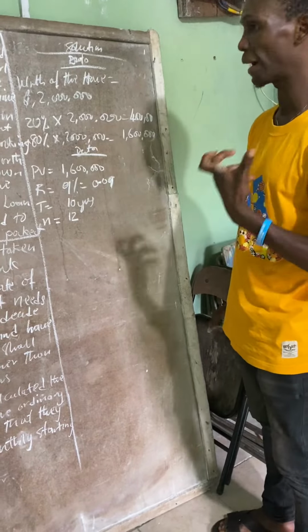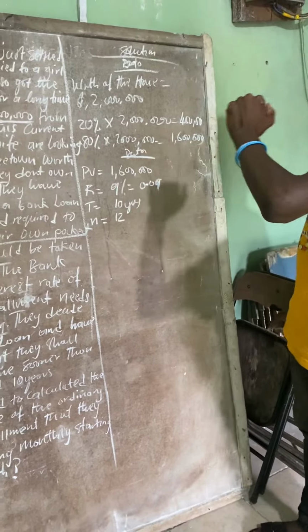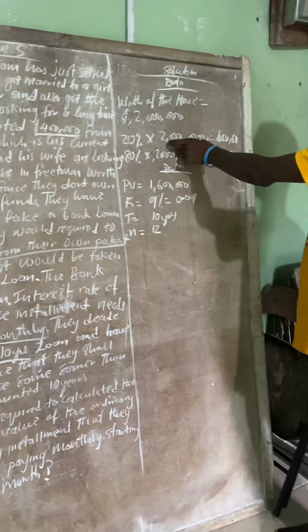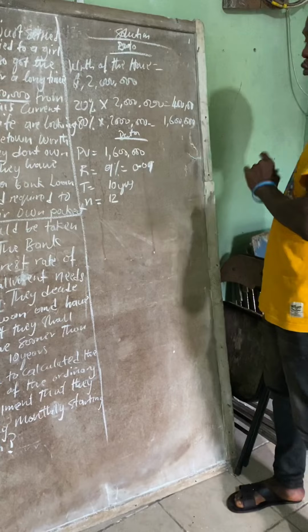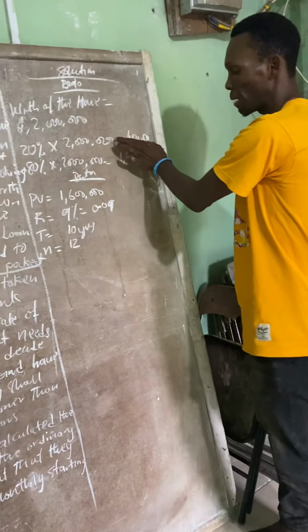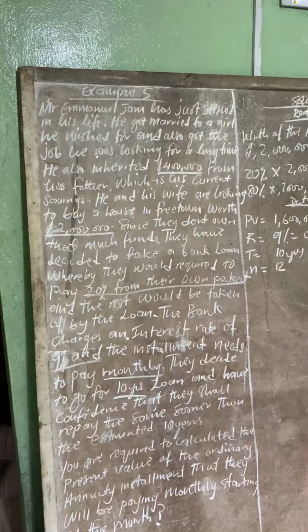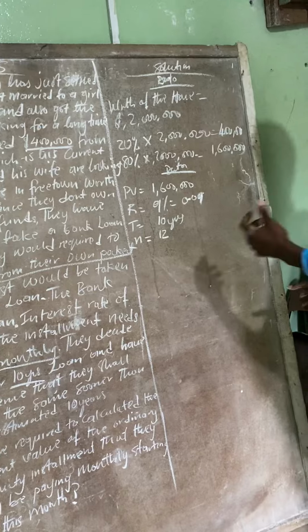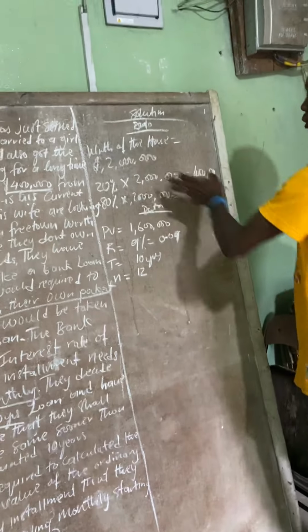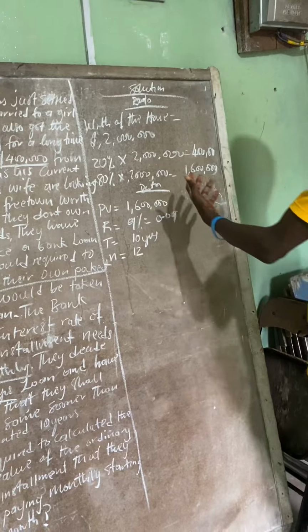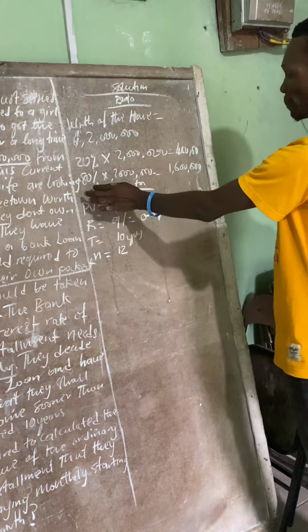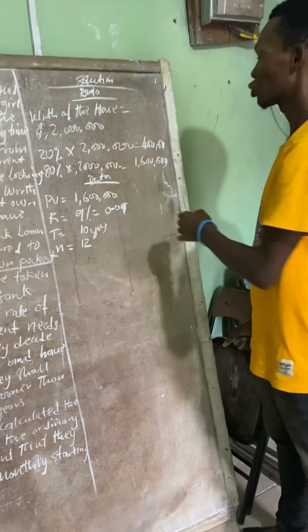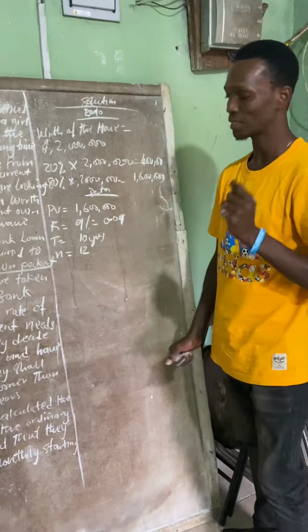They will fund it by themselves because they have a current account with savings of 400,000. That is why, if you work out 20% of the worth of the house, it will give you $400,000. That tells you that they have this amount of money to put together to buy this house. And they said 80% will be taken care of by the loan. So 80% of the worth of this house, which is $2 million, is the loan they will take from the bank. 80% of $2 million gives you $1,600,000. So this is the loan that they want to take.